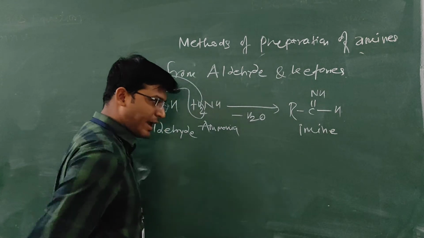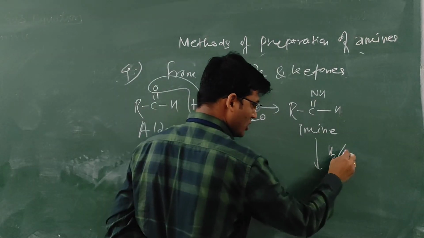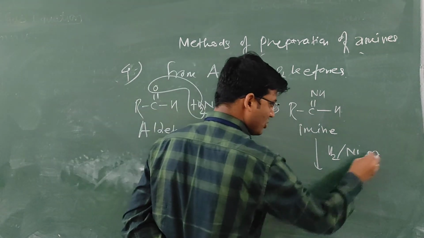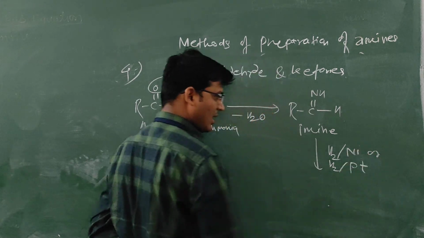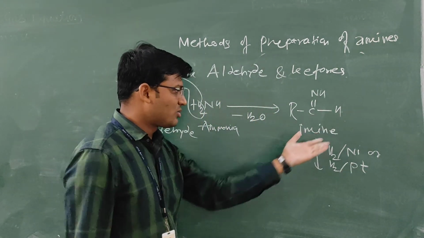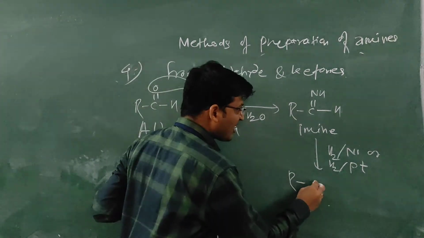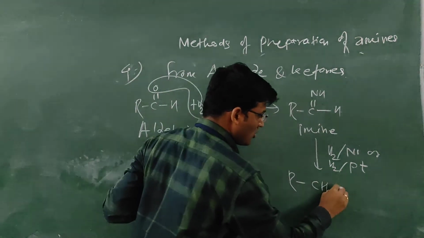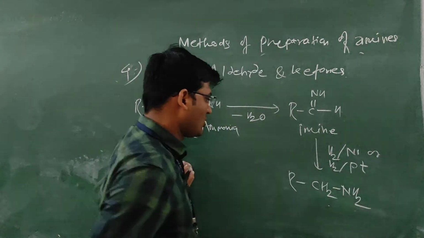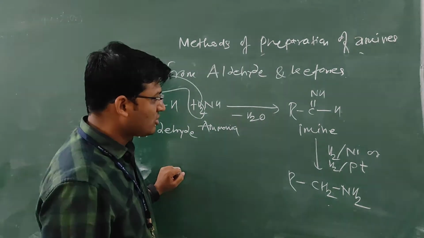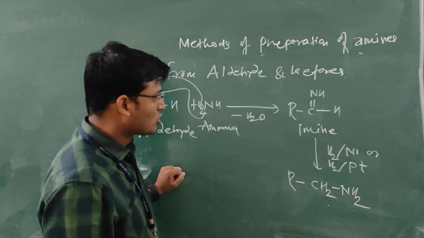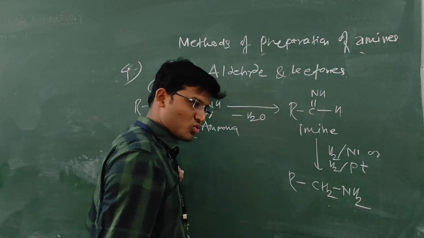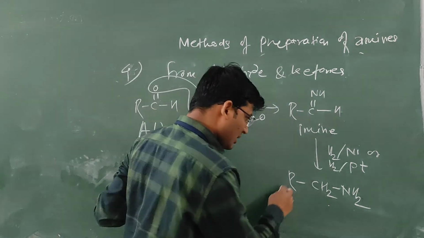This imine gets reduced with H2 in Ni or H2 in Pt as a reducing agent, simple hydrogenation, giving RCH2NH2. How many hydrogens are required to reduce the imine? Two, that is H2. Then we get an alkylamine.